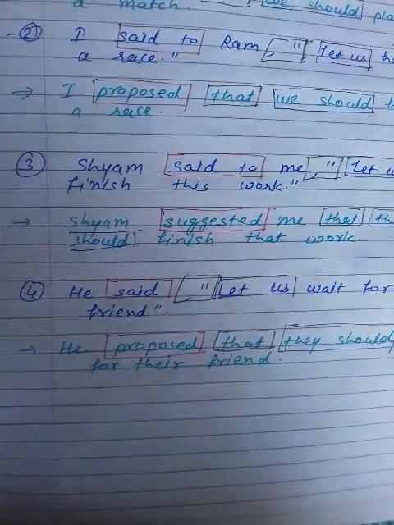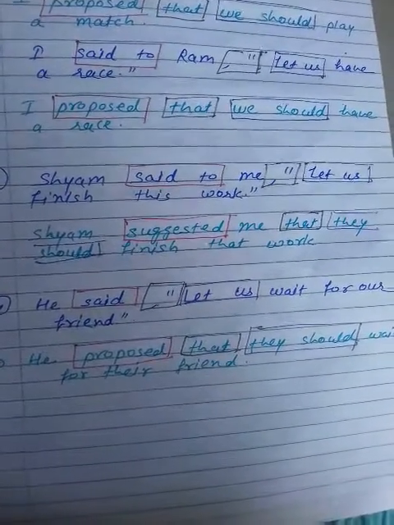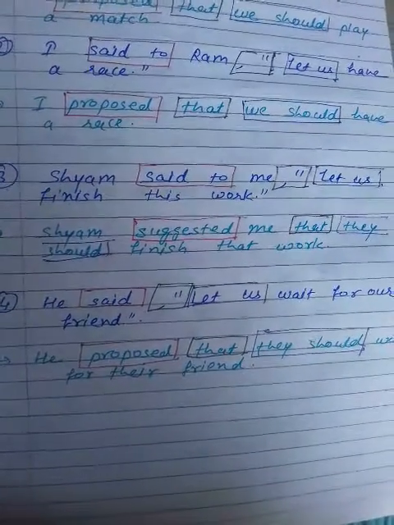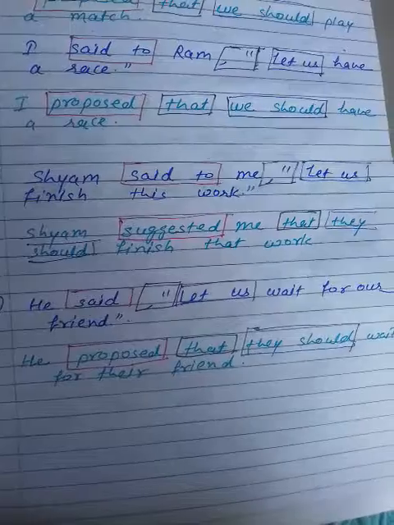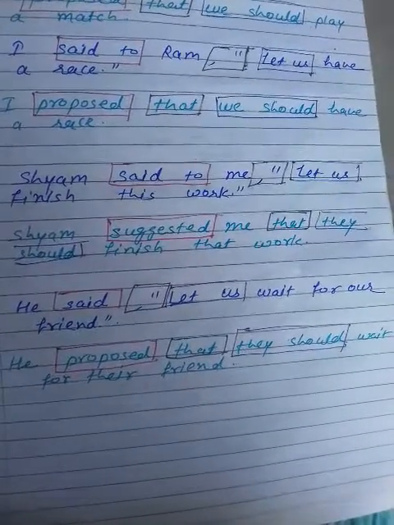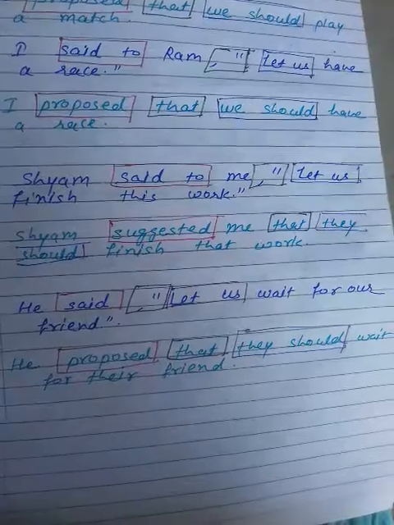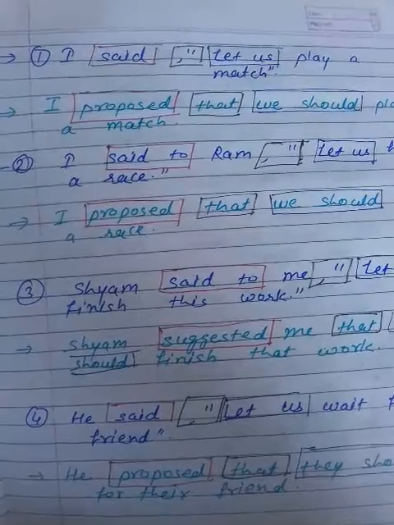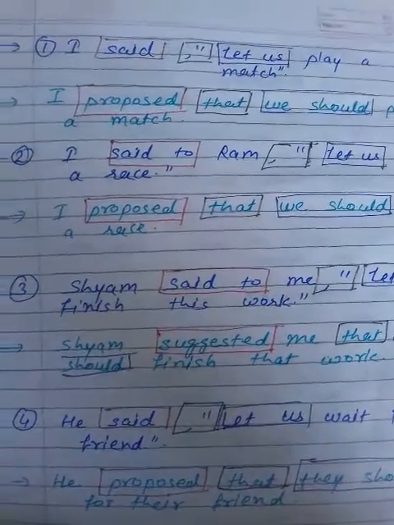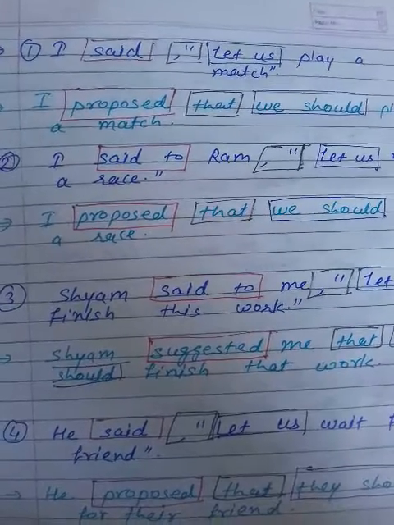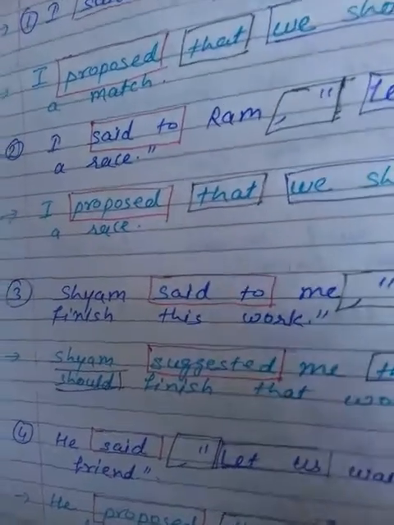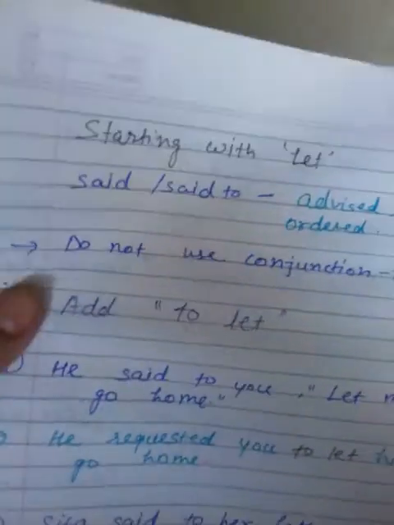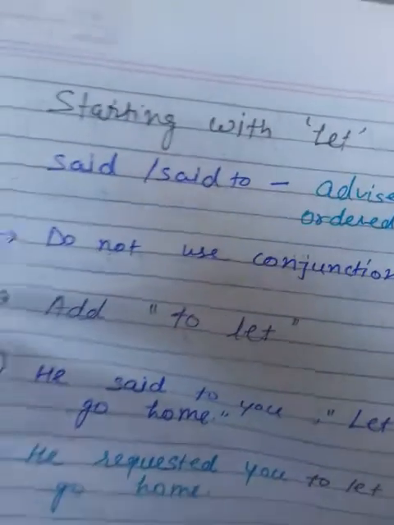Now the fourth example. He said, "Let us wait for our friend." Now change it into indirect speech. He proposed that they should wait for their friend. Let us changes into they should, and our friend changes into their friend. So students, this is the sentence which started with let us. Now we are going to take the examples which start with let.